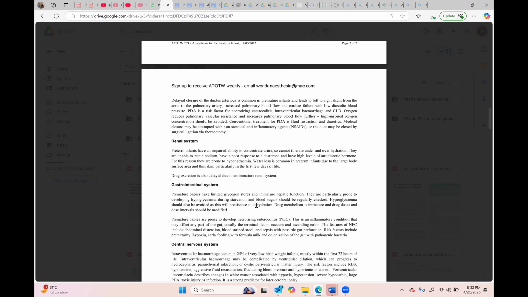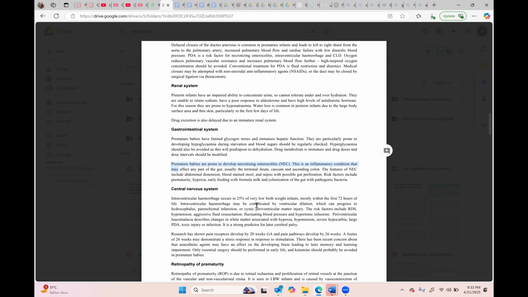Renal, the same things. They are not able to concentrate the urine, and they cannot handle water. So they tend to lose water and sodium despite a high level of ADH. That's why they have hyponatremia, and hyponatremia always causes neurological changes.